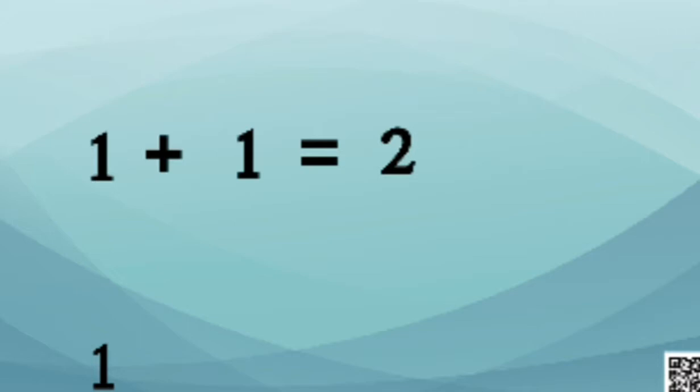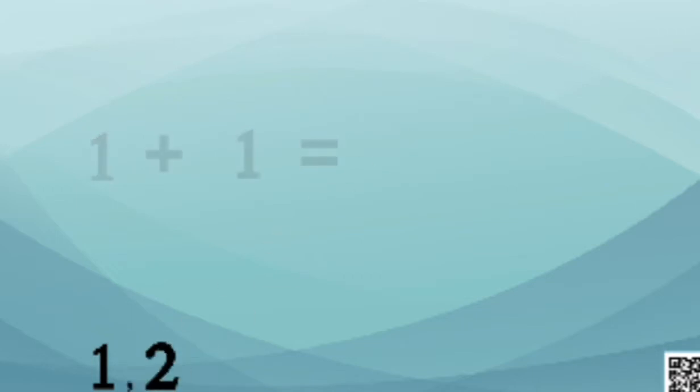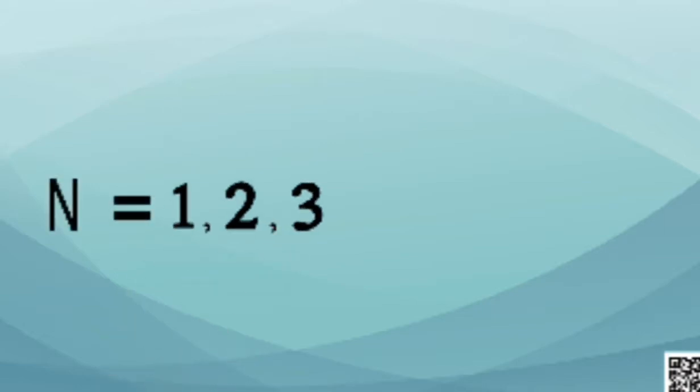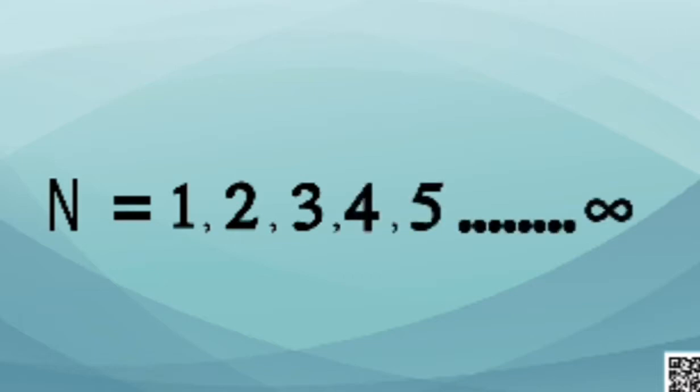So, we can say that there is no such number which we call the biggest. The numbers are endless. So, we write N equals 1, 2, 3, 4, 5 and they go till infinity. They never end. So, we denote infinity with this symbol.